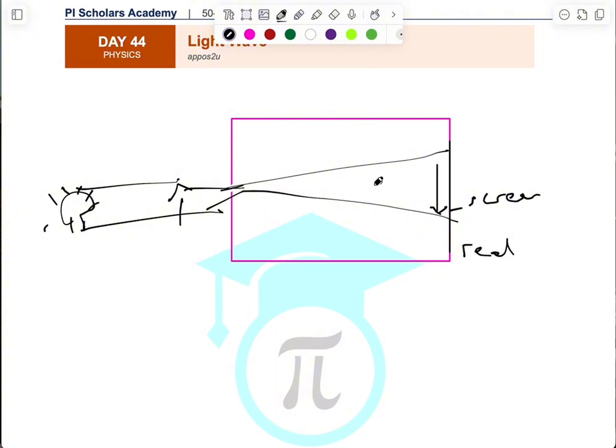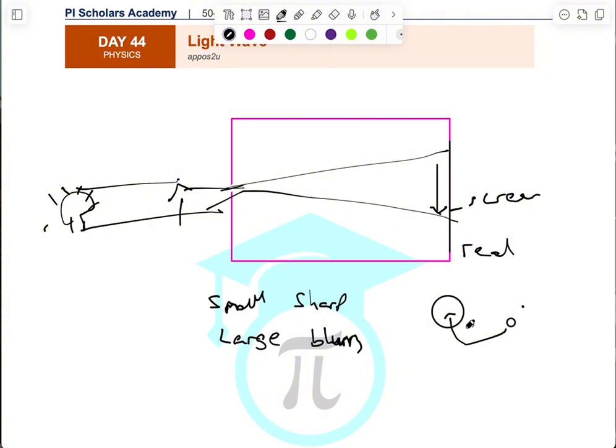Now, the image can be blurry and the image can be sharp. What determines that is the size of the pinhole. If the pinhole is small in size, then you have a sharp image. But if the pinhole is large, then you have what we call a blurry image. If you have a large pinhole compared to this small pinhole, you notice that we can actually have several of these small ones in this place, like let's say 10 of these. So these 10 small pinholes each form their own individual images. And when they form their own individual images, there is a sort of overlapping.